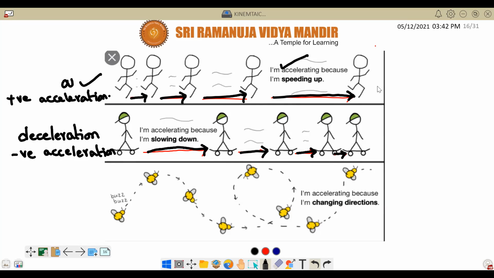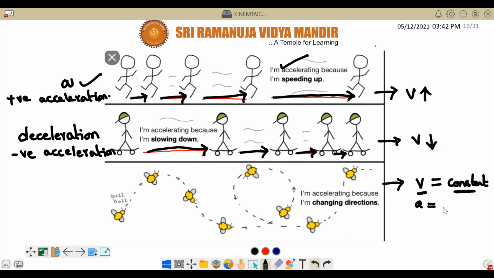Now here in this case, speed is increasing. In this case, speed is decreasing. Now, can you tell me, if there is no change in speed, that means speed is constant, what is the change? Zero, sir. Will it still have acceleration? There is no change in speed, so no acceleration, sir.